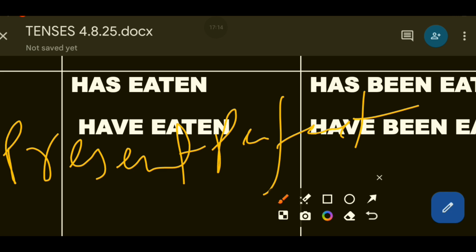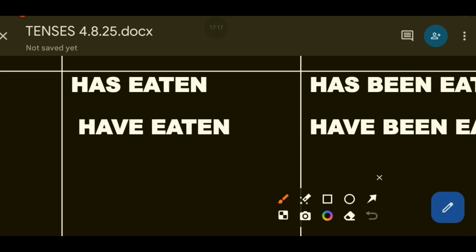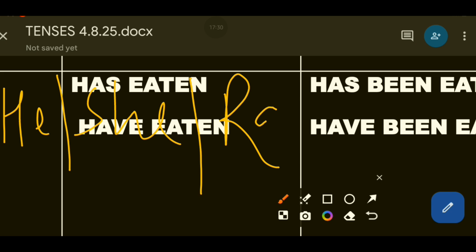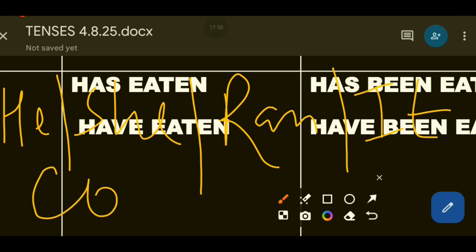For this one, how will it work? See, I'll tell you when to use has and have, okay. You'll use has for he, for she, for a singular person, Ram has, okay. He has, she has, Ram has, it has, or some animal, okay. The cow has eaten the grass, okay. So you will use has for he, she, Ram, it, cow, or when the subject is singular.